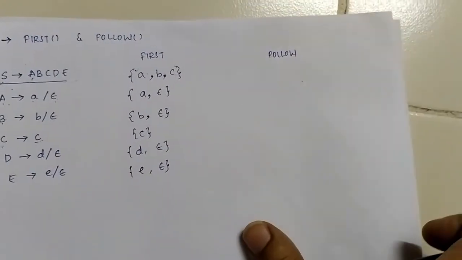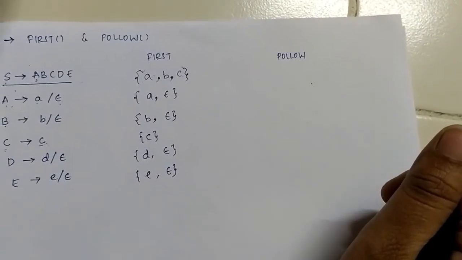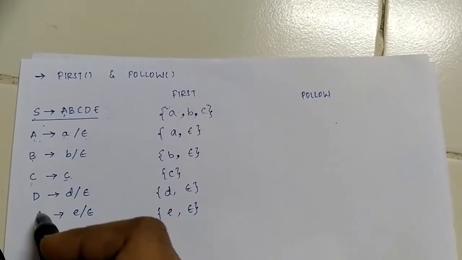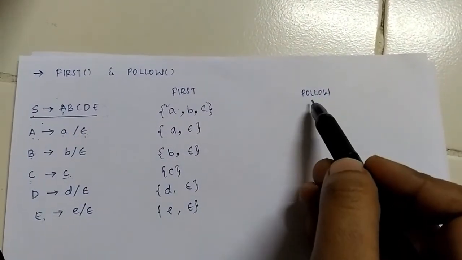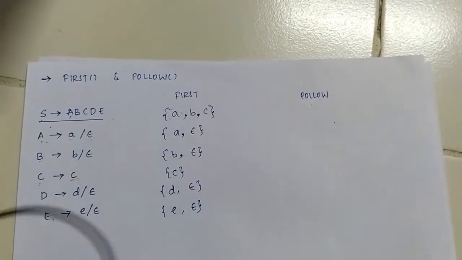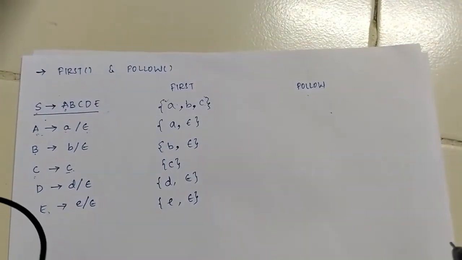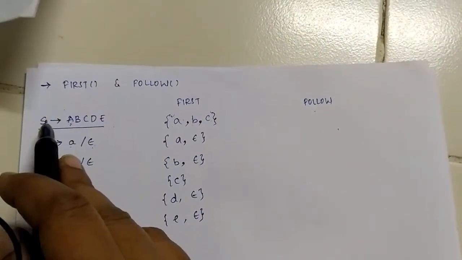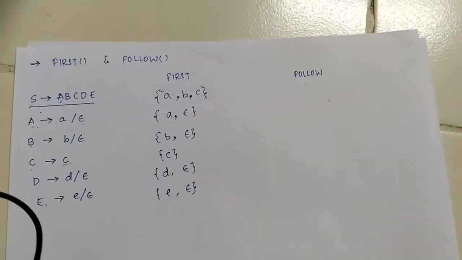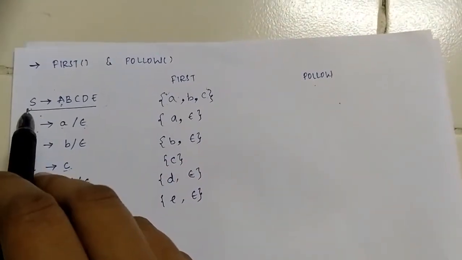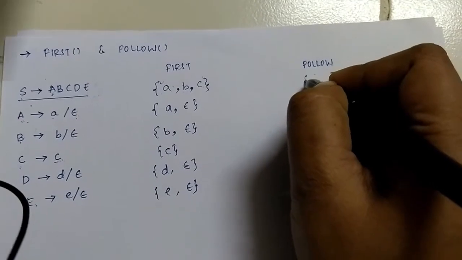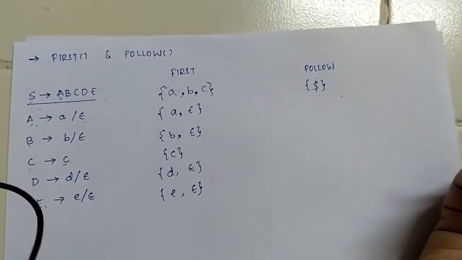Coming to follow: for all the non-terminals on the LHS of the productions, we are trying to find out the follow. For this non-terminal, what is the terminal that is following? That is what we are trying to find out. As I already told you in the last video, the follow of the start symbol will always be the dollar symbol. So this will have the dollar symbol.